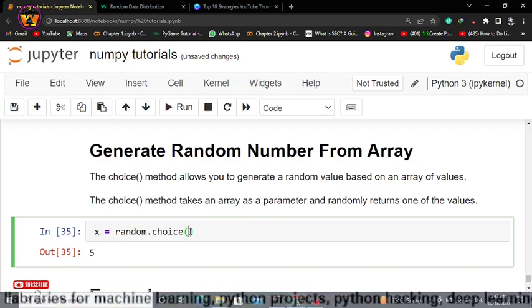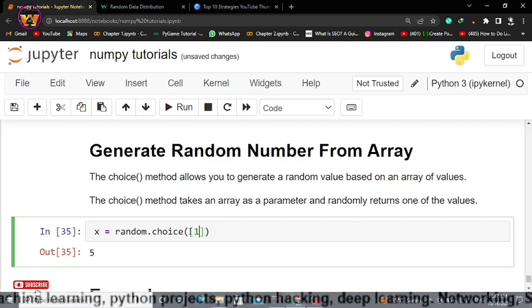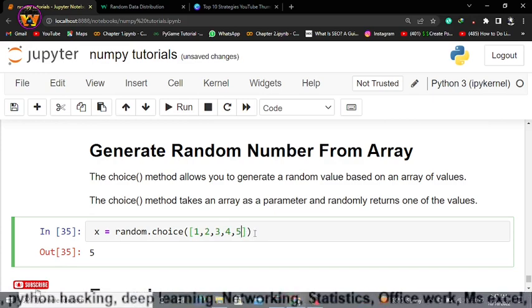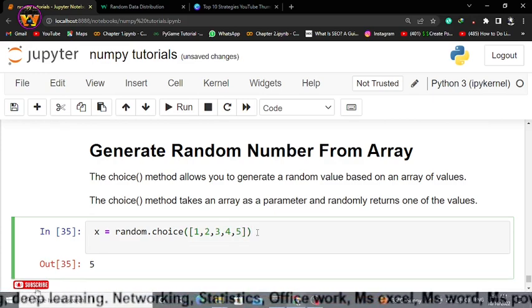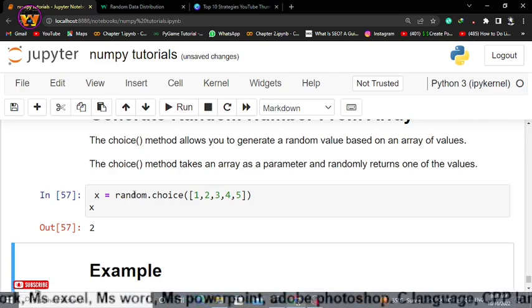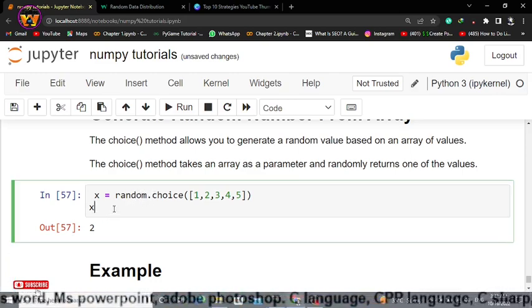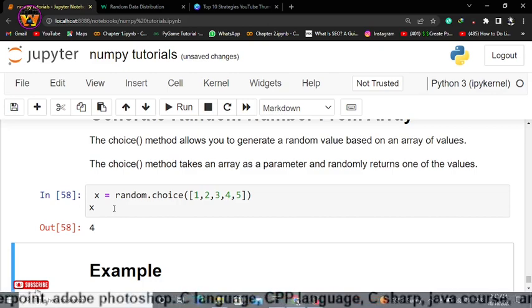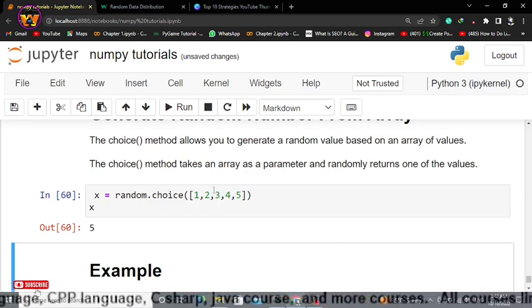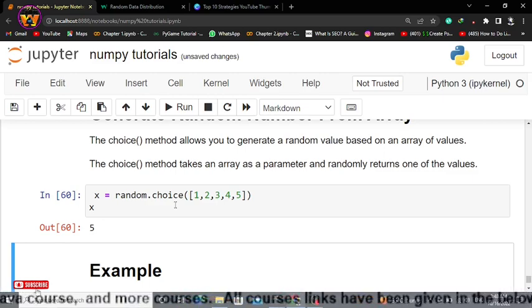So let's pass an array. Let me create here the array 1 2 3 4 5, and after that just print x and enter. It will give you 2. It means that we created an array while using the random module, and we randomly generated a number from this. Okay, this time 4, this time 3, again this time 5. So you can pass an entire array, and while passing that array you can generate a random number as well without using randint or random.